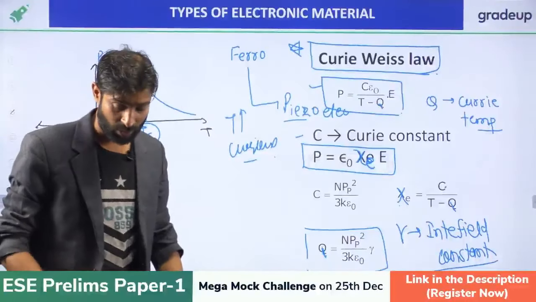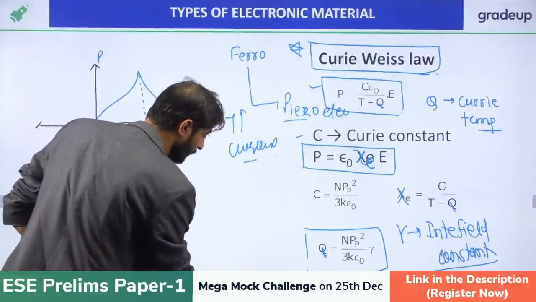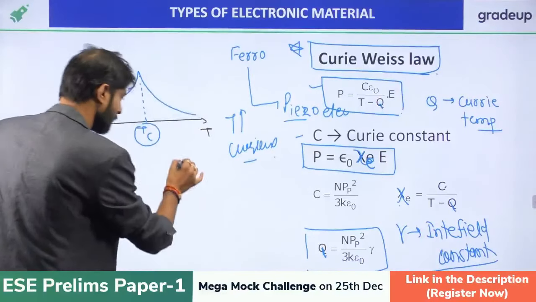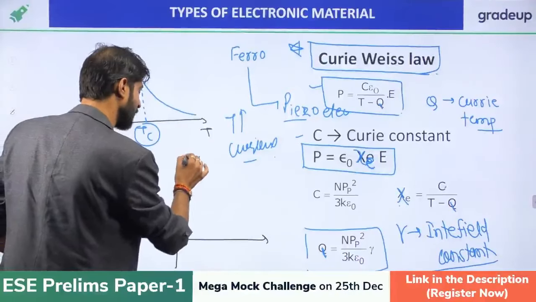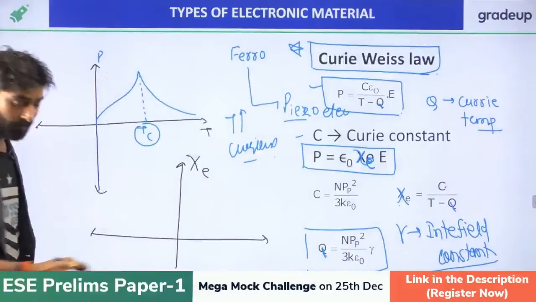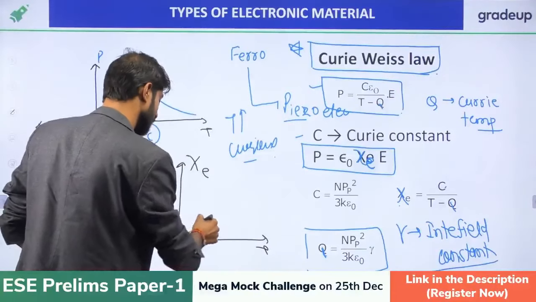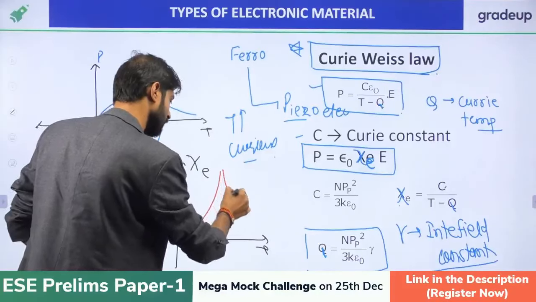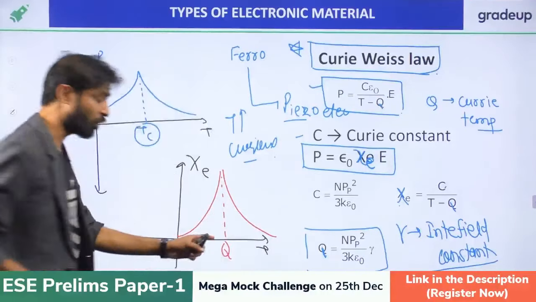By the susceptibility, we can also explain this graph, the susceptibility versus temperature graph. If we want to sketch it, this point is called theta, the Curie temperature.